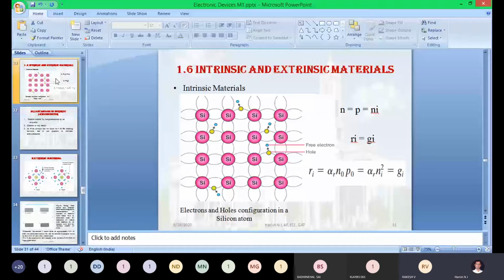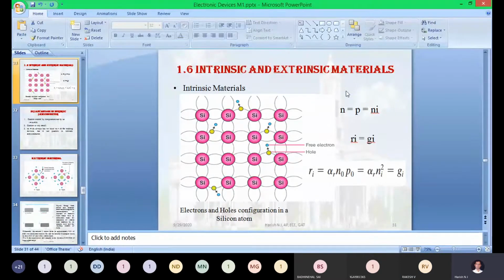What happens when electrons move from one place to another? n is equal to p, equal to ni. What were we discussing? The total number of electrons and number of holes: the number of electrons will be equal to the number of holes, which will be equal to the intrinsic carrier concentration of the semiconductor intrinsic material.